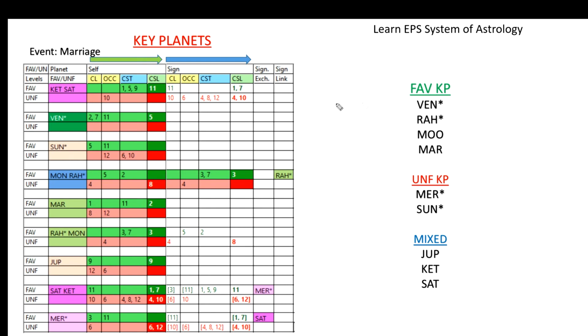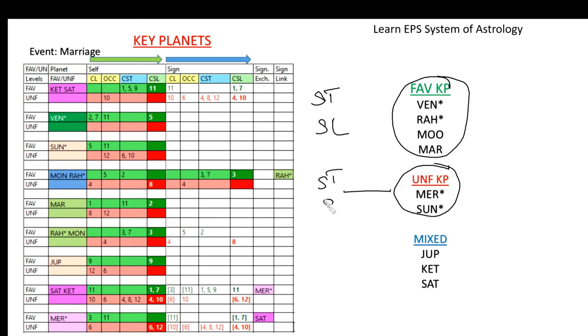As we know, the planets which are having favorable key planets in their star lord and their sublord are automatically going to be the strong significators for the event of marriage. The planets which are having unfavorable key planets in their star lord and sublord are going to be unfavorable for the particular event. Then the planets which are having mixed planets in their star lord and sublord are automatically going to give mixed significations. So in that way we can identify